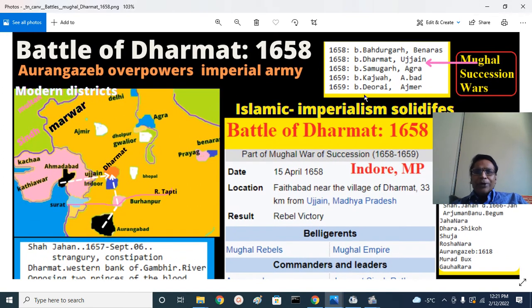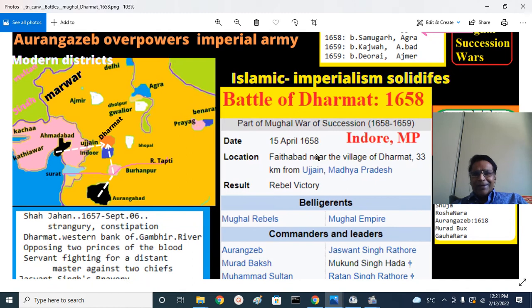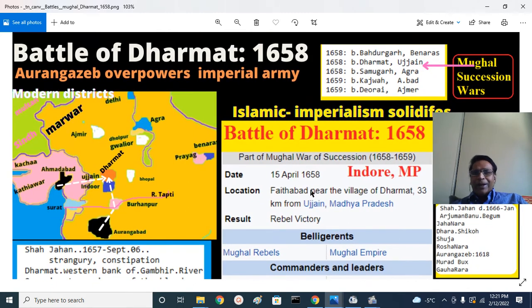The Battle of Dharmat is very important in Mughal succession, because this is the penultimate battle that propelled Aurangzeb and his subordinate Murad Baksh into prominent contestants for the Mughal throne.